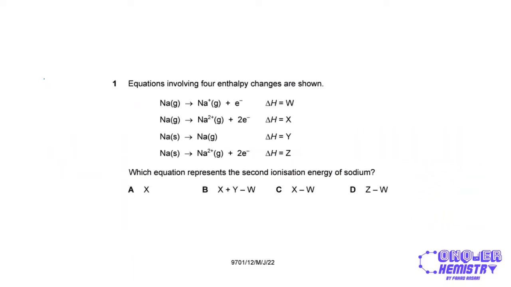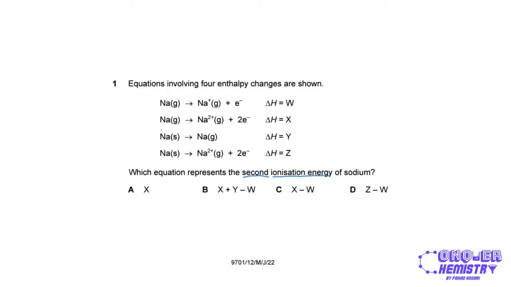So the first question of the May-June 2022 Paper 1 Variant 2 of the A-Level Chemistry syllabus was regarding certain enthalpy changes. So equations involving 4 enthalpy changes are shown, right? And it says which equation represents the second ionization energy of sodium, right? So second ionization energy is what is asked for, right?